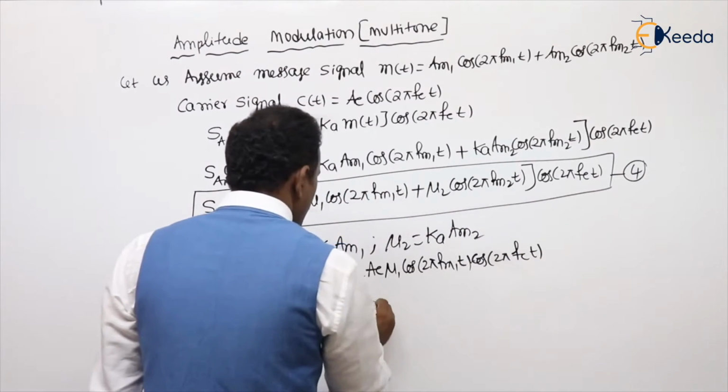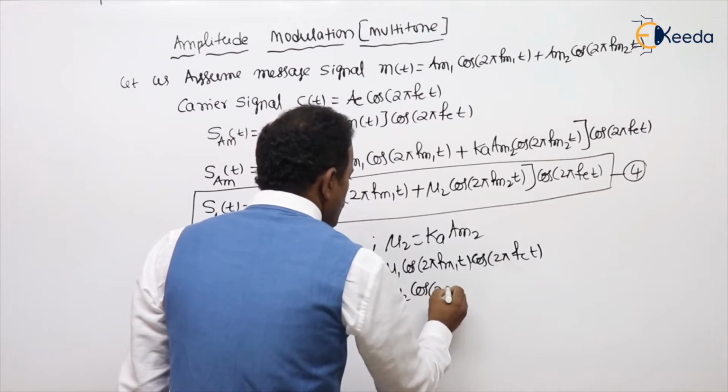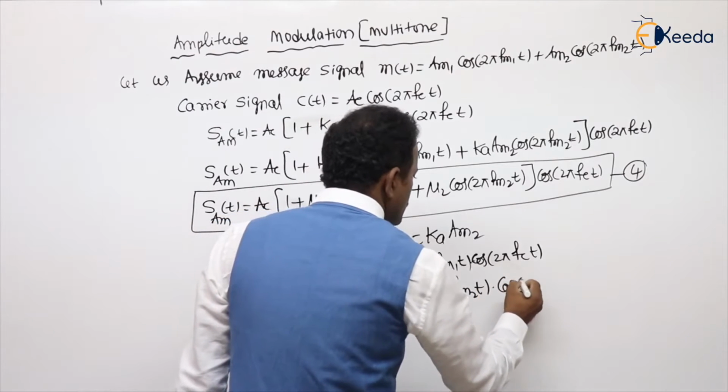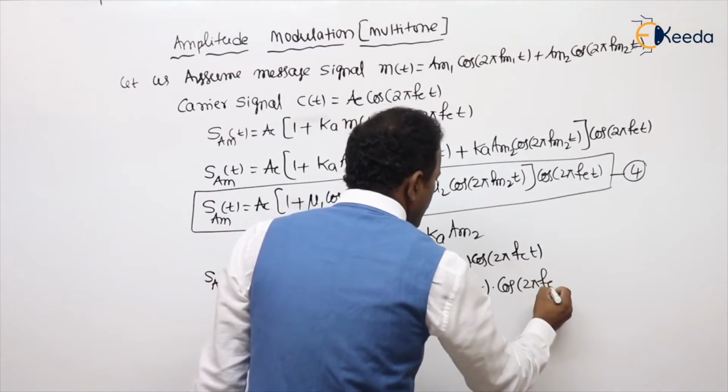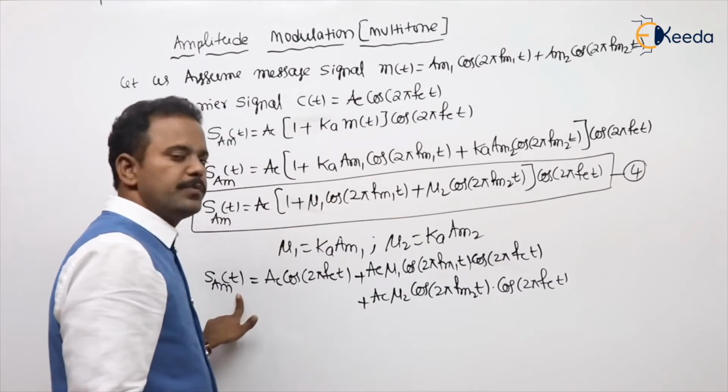Last term, Ac mu2 cos 2 pi fm2 t into cos 2 pi fc t. I just multiplied with the inside terms.